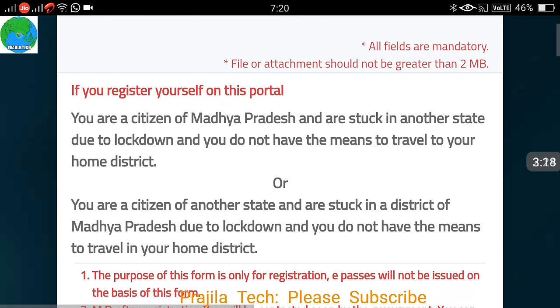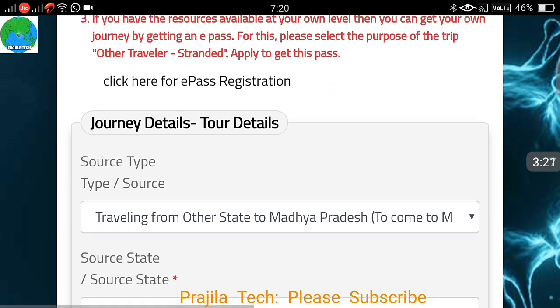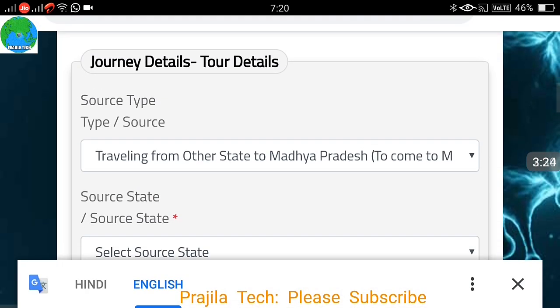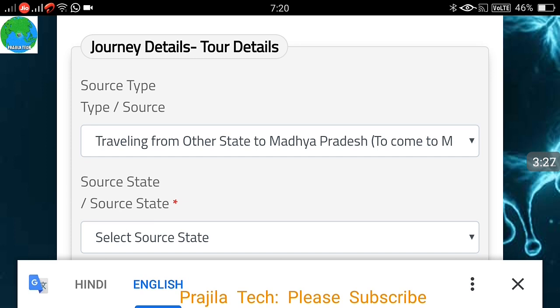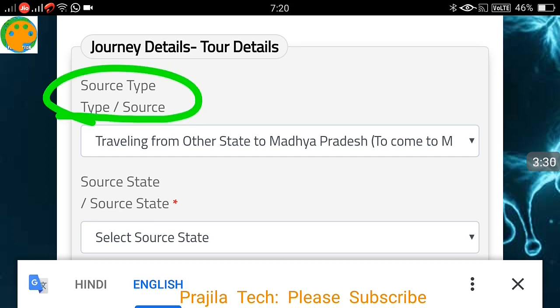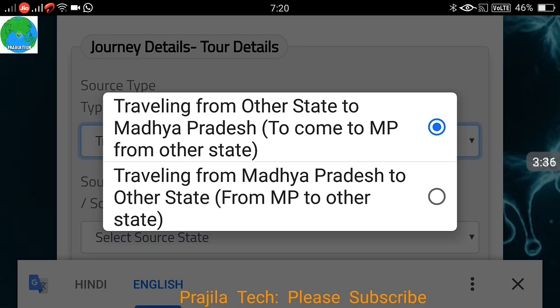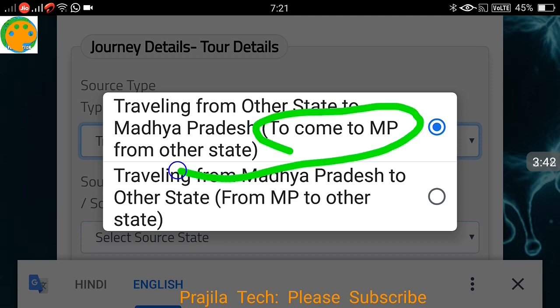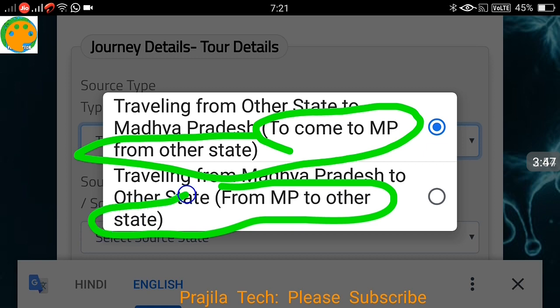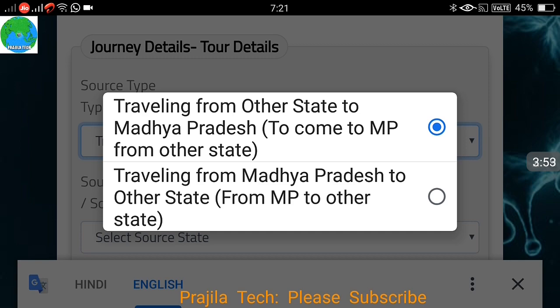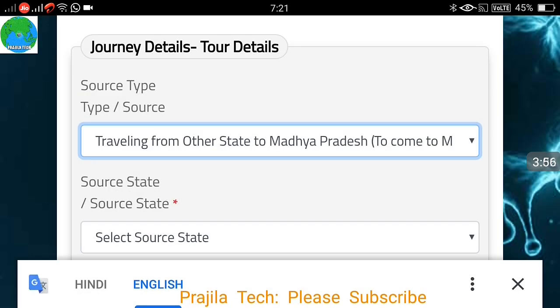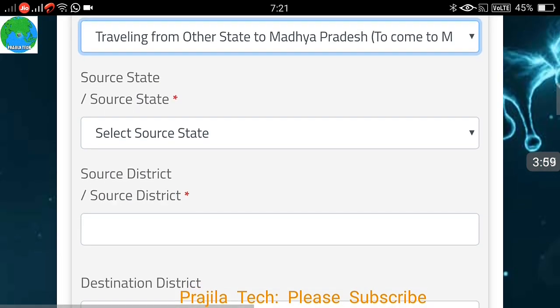Now you can see I am already in the portal, and when you scroll down, the first option is source type. This is where you select the type of pass, whether you are going to come back to MP or go out of MP. The latest update is that three options will come; inside MP they have also clubbed together. No worry, just select where you want to go: out of MP, back to MP, or within MP itself. All the other things are almost similar.